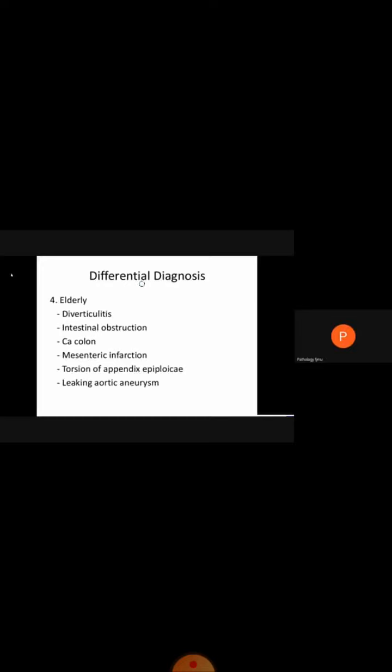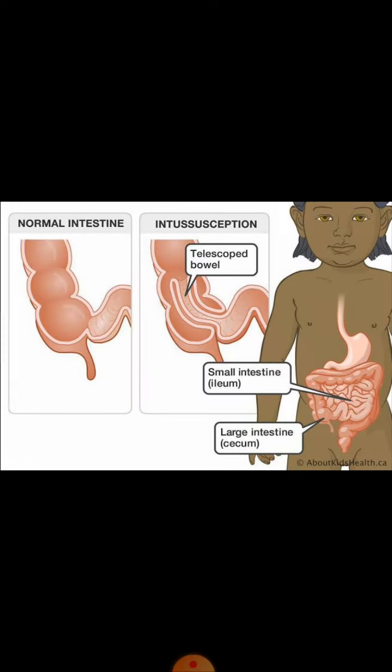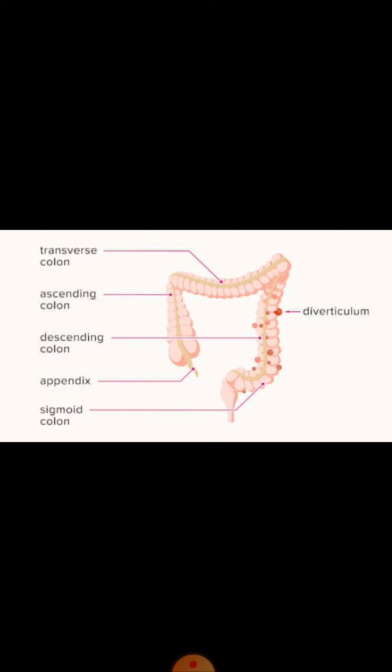Then what are the differential diagnoses of acute appendicitis in case of elderly people? There may be diverticulitis. Diverticulitis means there is formation of inflamed pouches in the lining of the intestine, which are known as diverticula. Here we can see this is actually diverticulitis, in which in the lining of the intestines inflamed pouches are formed. This is known as diverticulitis.